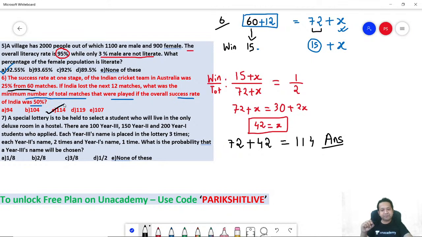Got it? Easy one, if you think logically. The only catch was that the number of matches should be minimum. Matches will be minimum if India is winning all its upcoming matches. Correct? Okay.